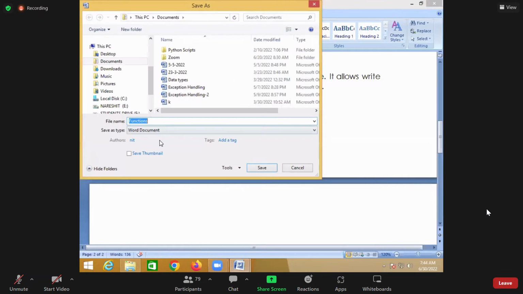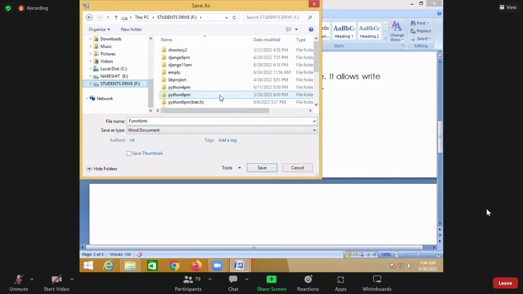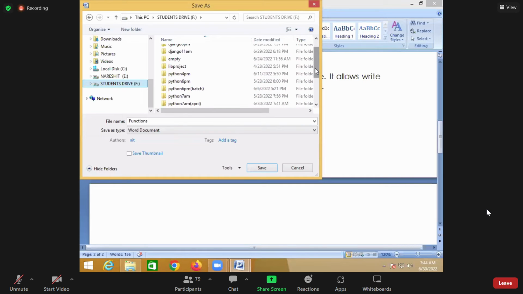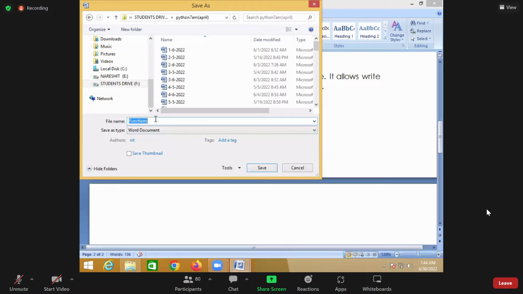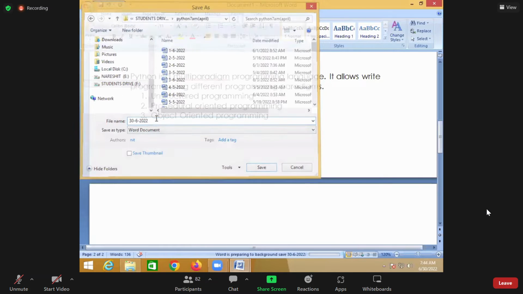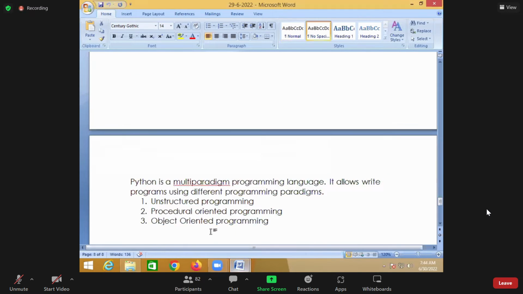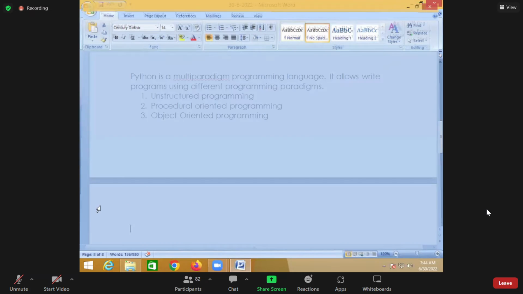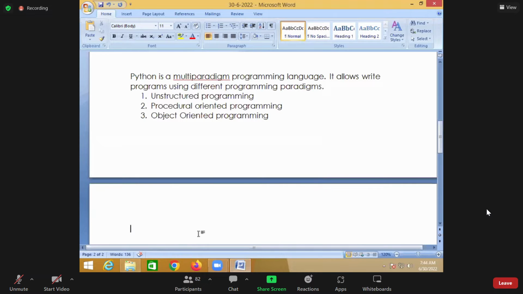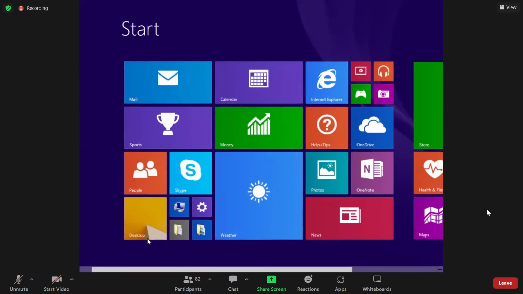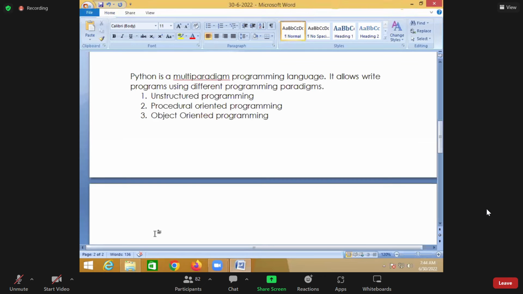Till now we worked with procedural oriented, unstructured programming. So what will happen in unstructured programming?